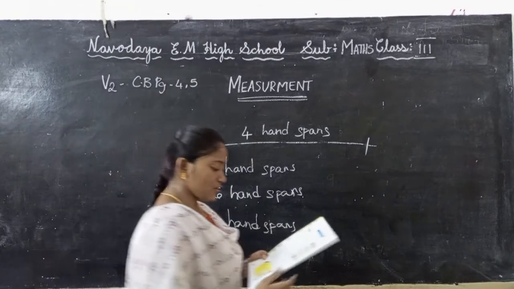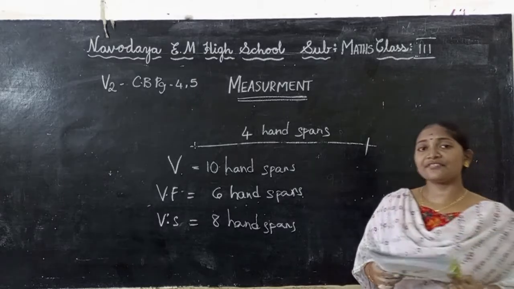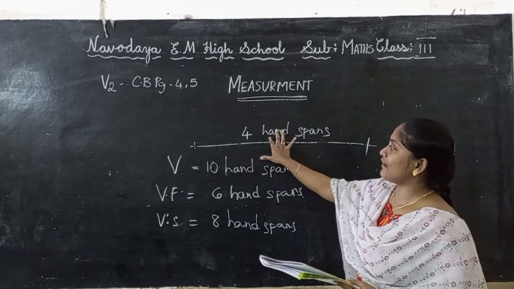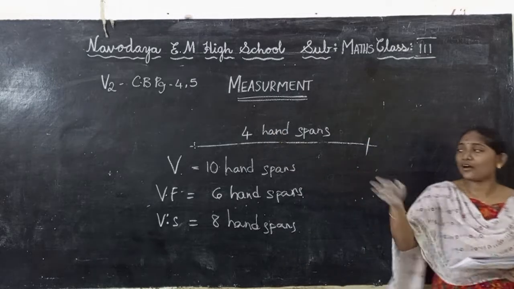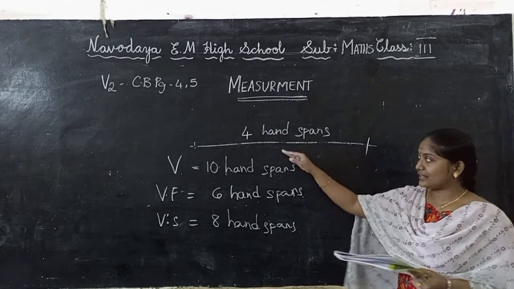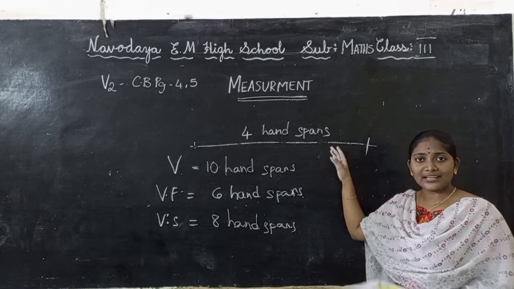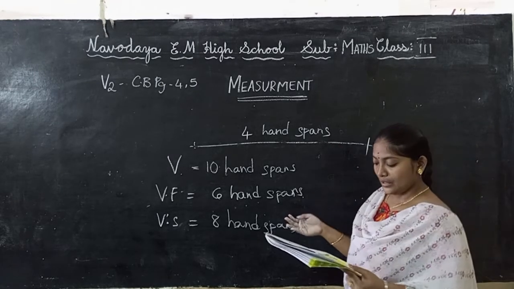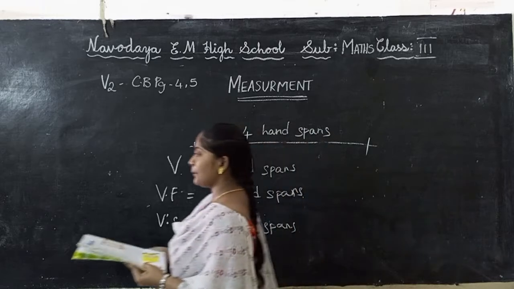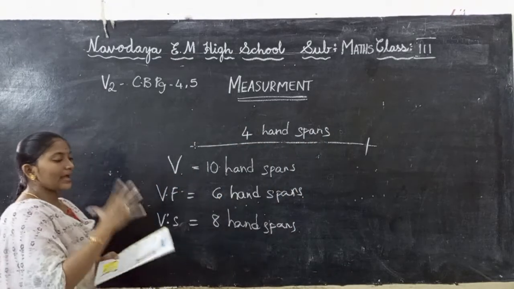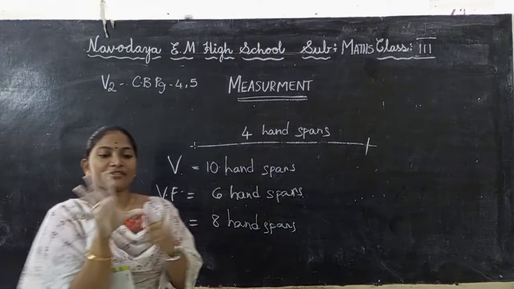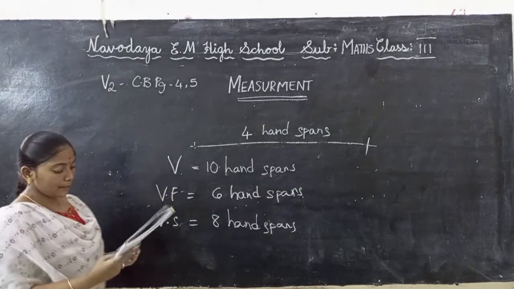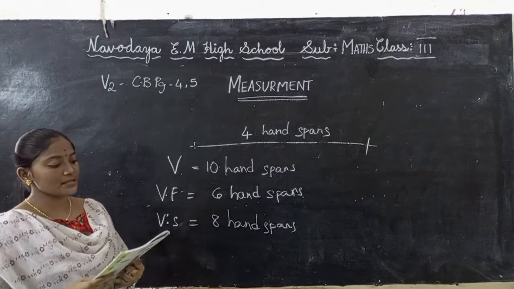Venu's father then explained to them that the hand span is different for different people. When I count this, it has 4 hand spans. When you count this length, maybe it is 7 or 8 hand spans. This will be different from one person to another. This is called a hand span, from this side to this side. It is called a hand span or a span. It differs from person to person.